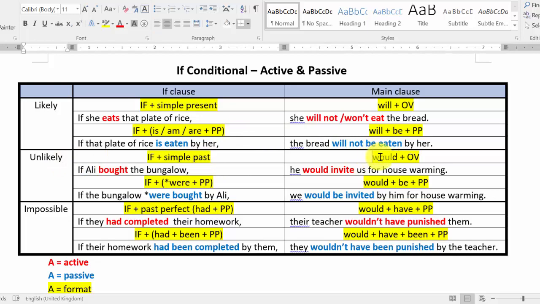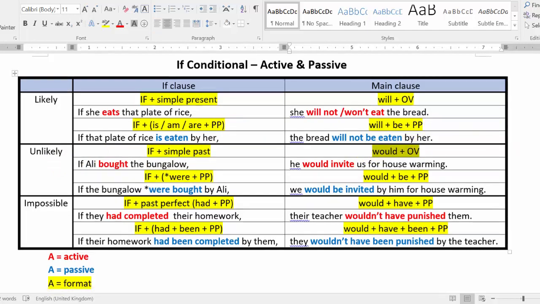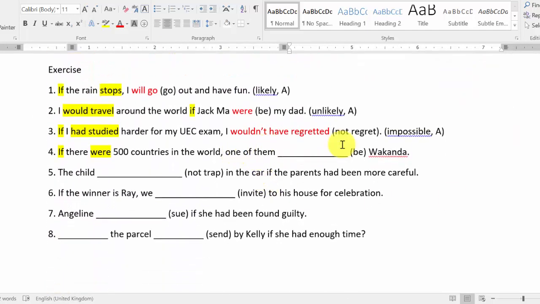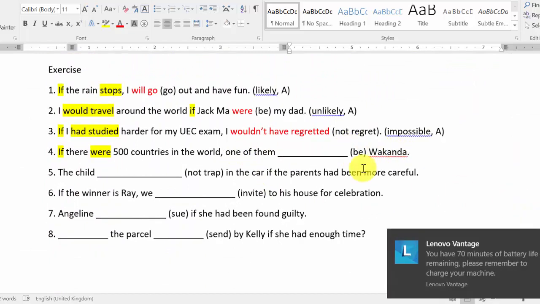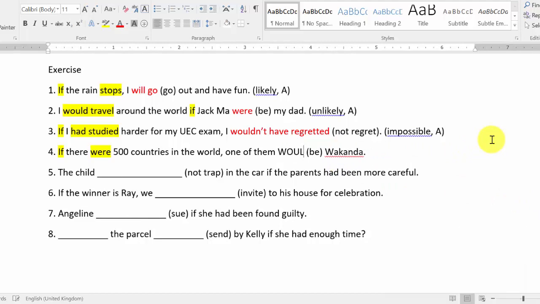Another part of your sentence should be would plus original verb. One of them what? Wakanda. This is an active voice sentence, so it should be would plus original verb. You write down would first, and your original verb is in the bracket, so would be. Would be Wakanda. So this is past tense, unlikely, and active voice.